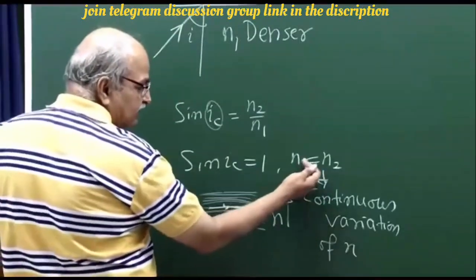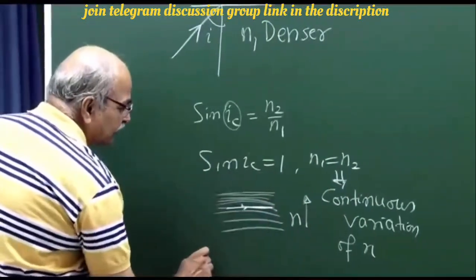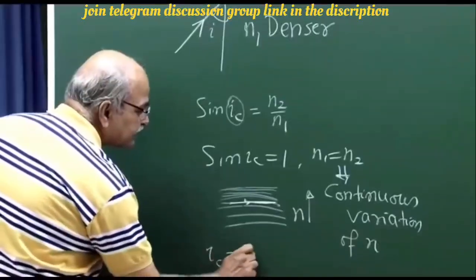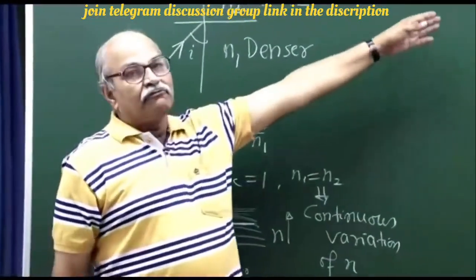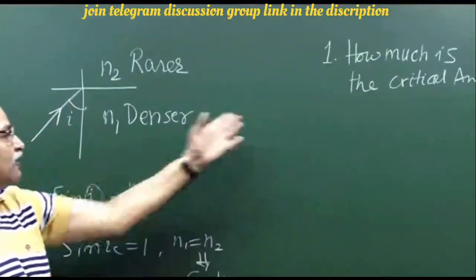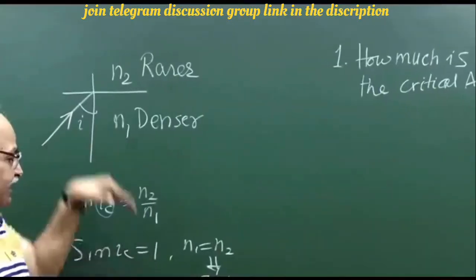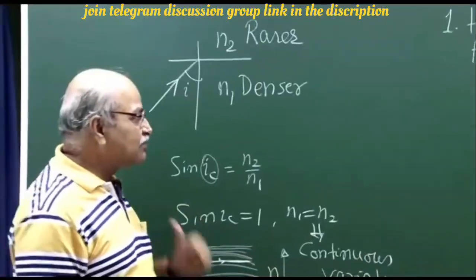So you have N1 equal to N2, sine IC should be 1 and therefore IC should be 90 degrees. So the first problem is, what is that critical angle and when can the angle of incidence exceed that critical angle. So that is the first part.